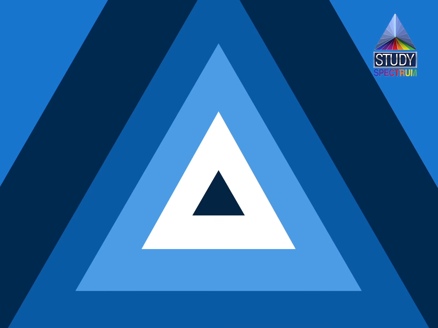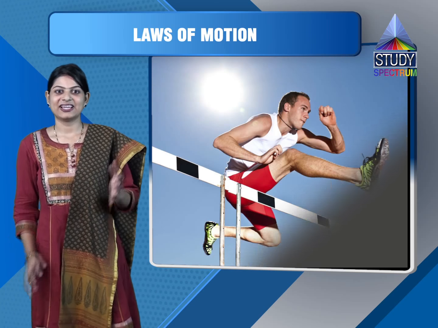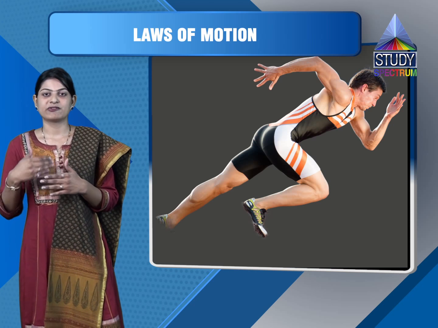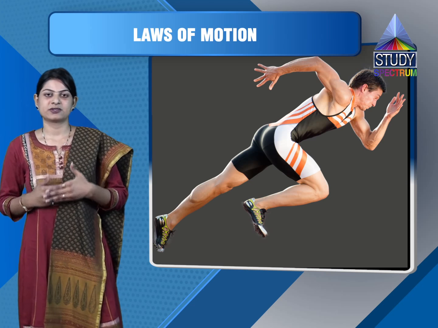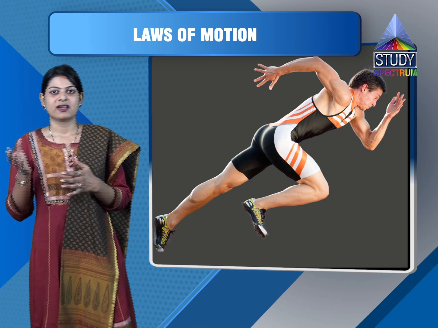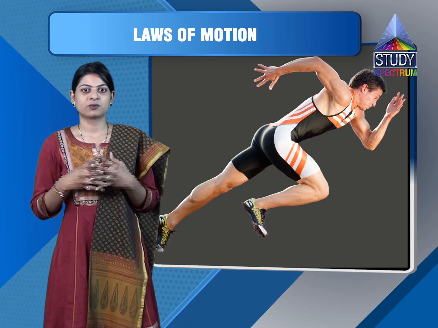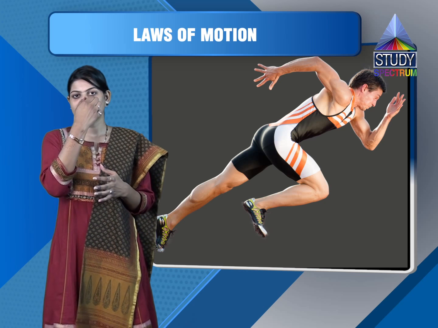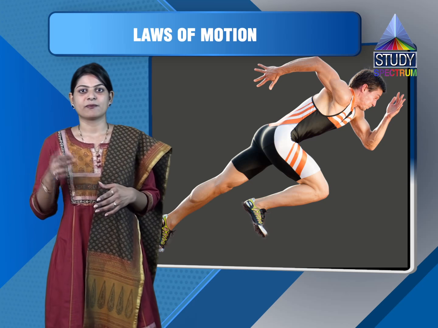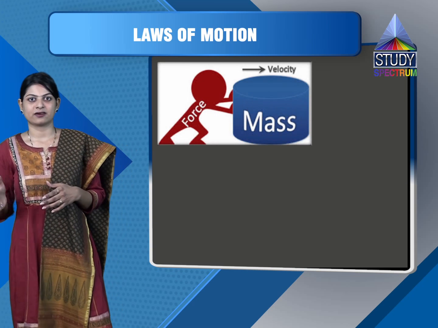Because in a high jump, an athlete always takes a run before jumping. Why does he do that? And which law of Newton applies here? This is because of both the laws, second and third.